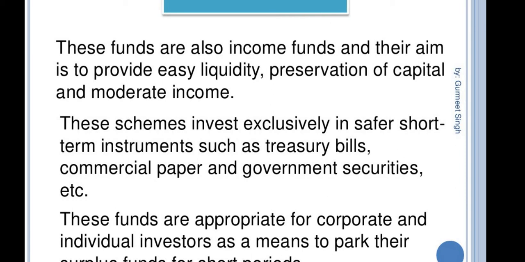These funds are also income funds. Their aim is to provide easy liquidity and preservation of capital. Easy liquidity means we can convert into money easily, like treasury bills, which we can transfer easily. That is the money market fund.